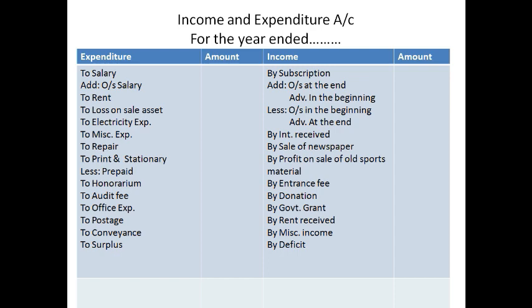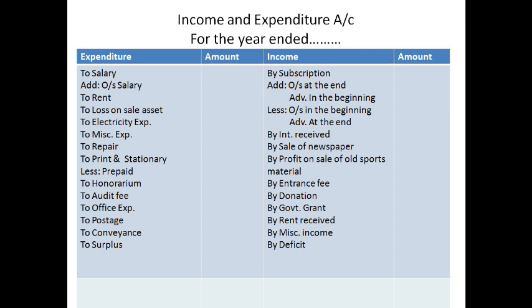Suppose any organization pays in advance any expenses for the next year. That means that expense will be subtracted from the total expenses of that particular expense in the income and expenditure account. So on the expenditure side, whatever you see, they are all nominal items, expenses.